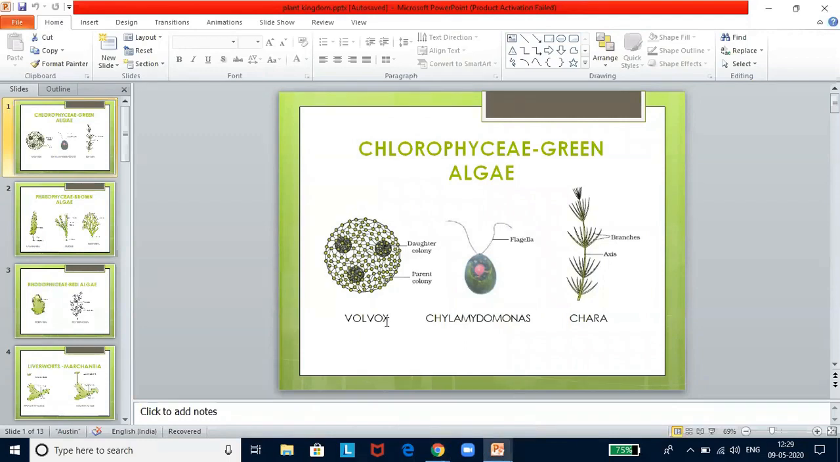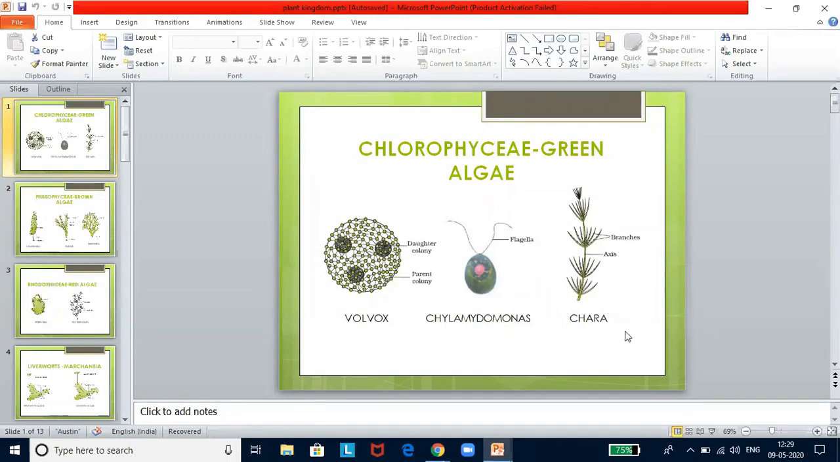So it is showing Volvox. When you are seeing Volvox, it has got a small Chlamydomonas structure. What you are seeing, like this only, you will find them in a colony, and that forms the Volvox colony. So in your exam, they can ask you either of the diagrams and ask you to identify what is A, B, and C.